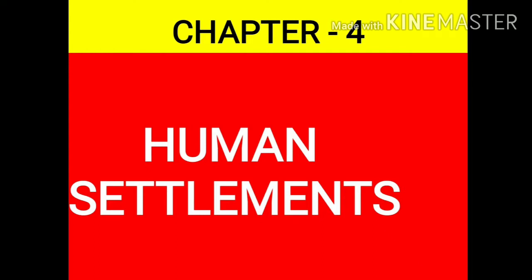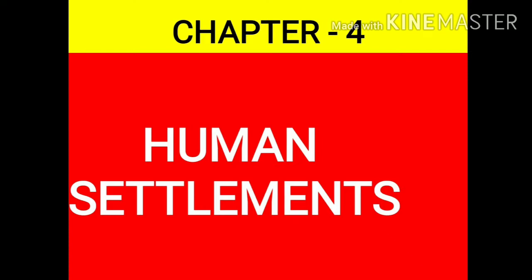In my last and previous video, we had studied what human settlements are, in which I explained that human settlements are the cluster of dwellings of any size or type in which human beings live. For the living purpose, they erect their houses and they occupy a certain area for performing their economic activity.